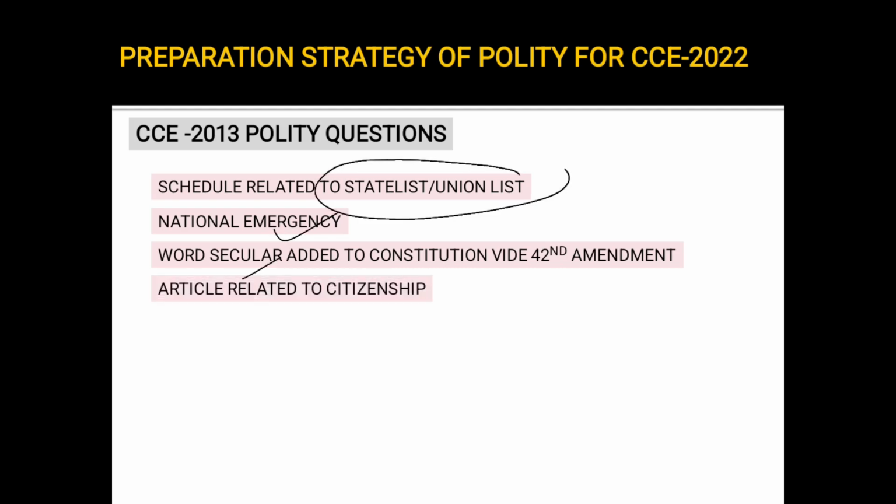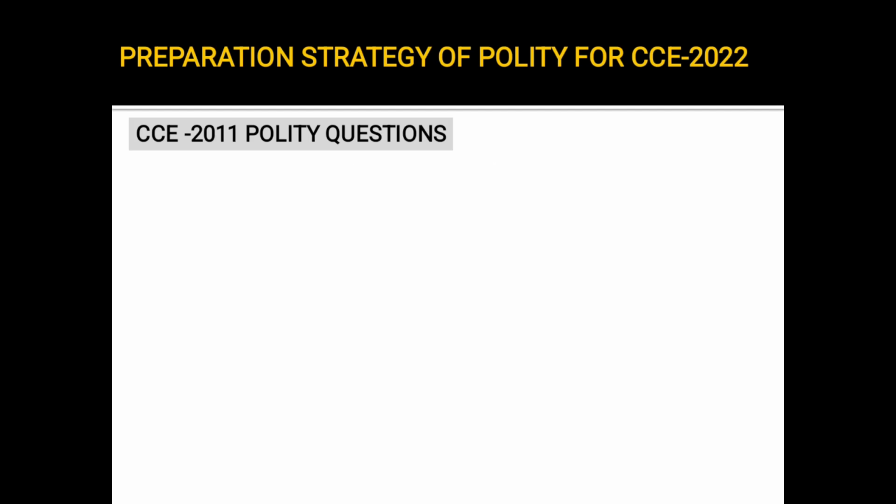Then there was a question on the article related to citizenship. Which article deals with the citizenship of India? Okay, so now we'll come to the last paper, that is 2011. The topics that were there, habeas corpus. So these writs are very important. Usually article 32 deals with the writs. Habeas corpus, mandamus, certiorari, quo warranto. You have to know which writ deals with what.